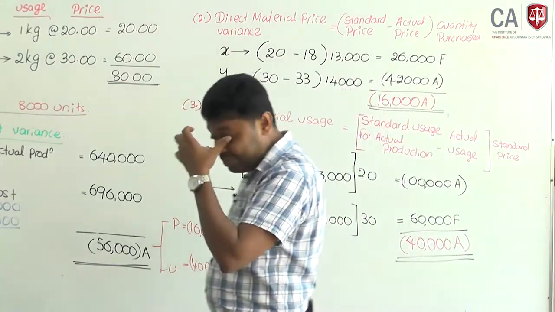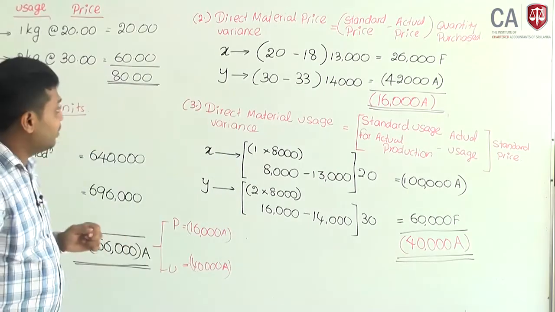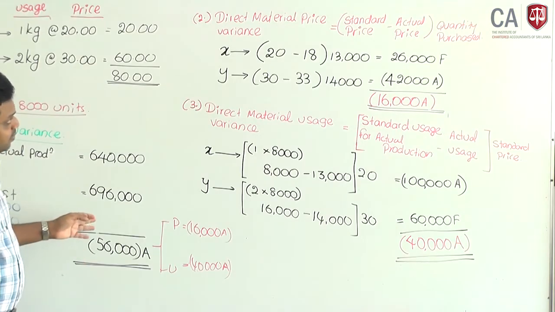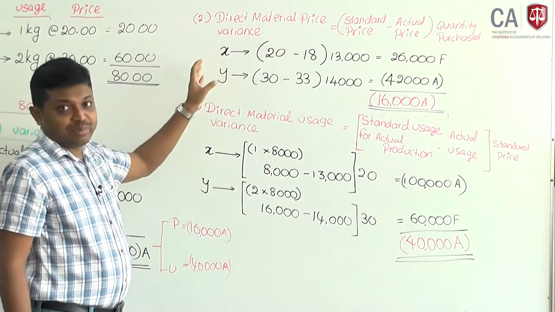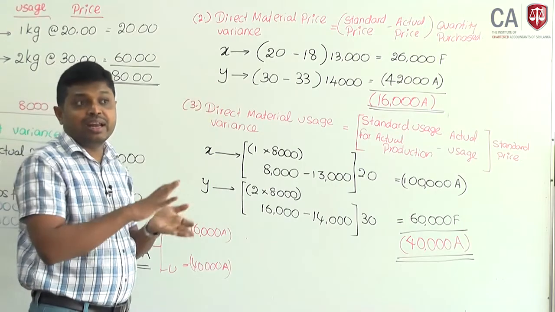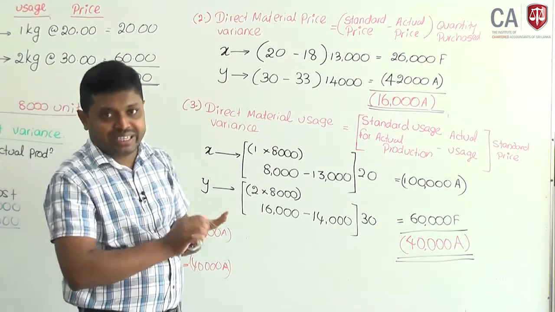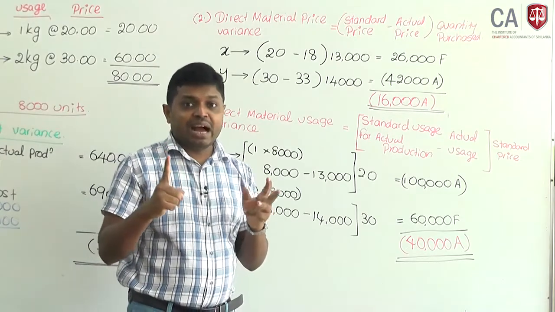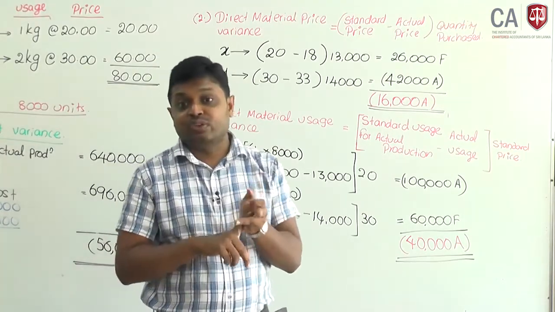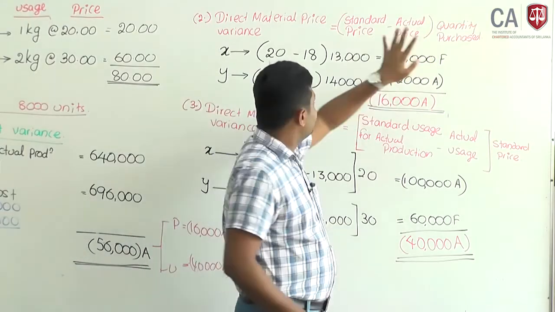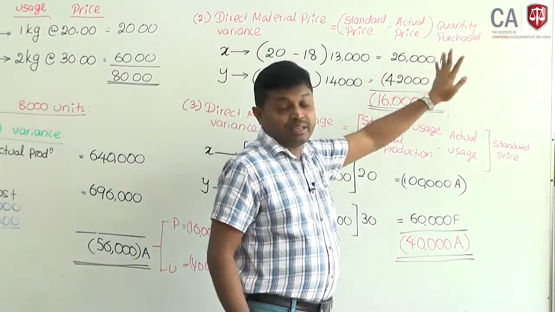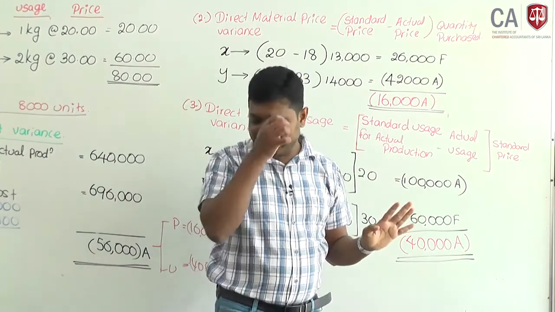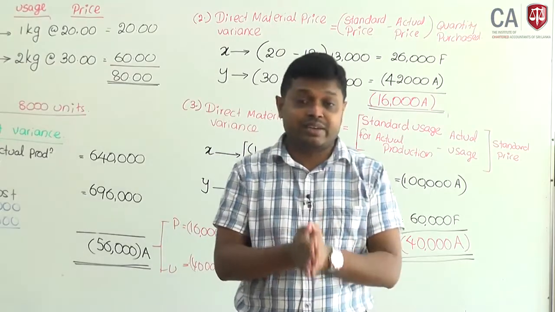Now, there are some important points I need to highlight. When we are analyzing these variances, especially material price variance, assume there is some material not being utilized, that means closing stocks are there. If they are valued at standard cost, there is no change to the direct material price variance computation, because you will recognize the variance at the time of purchase itself.